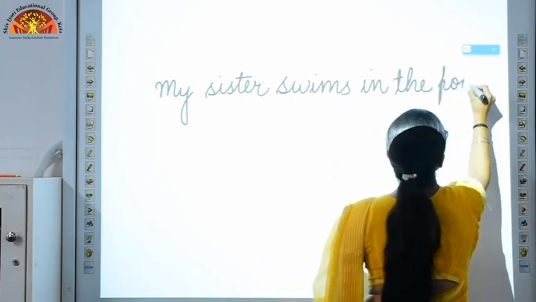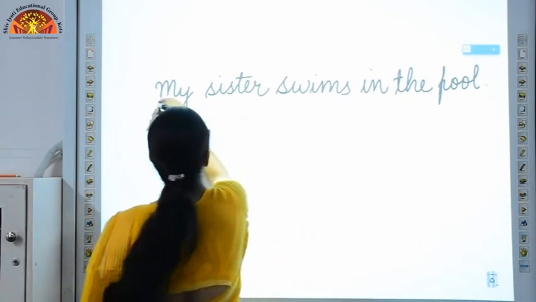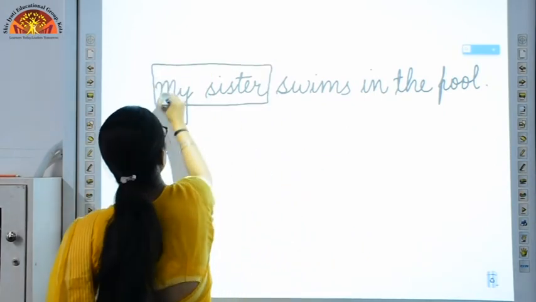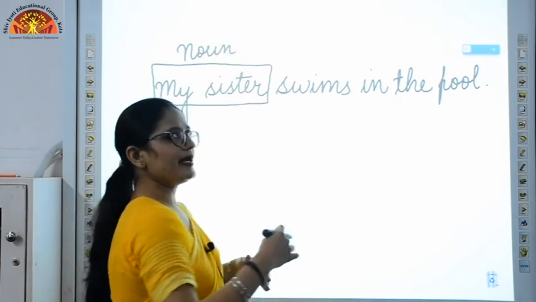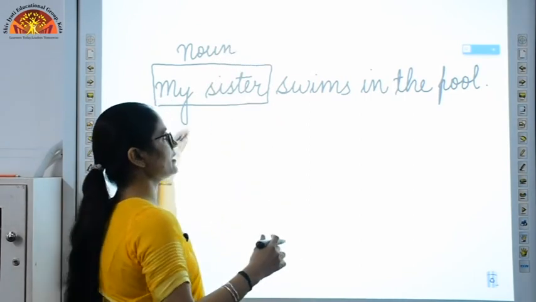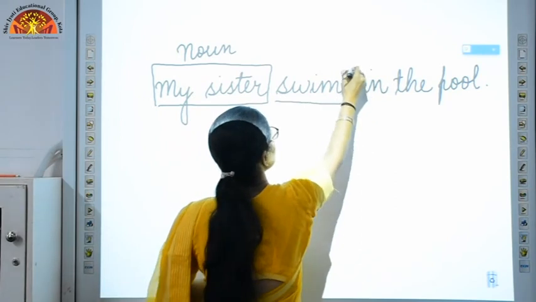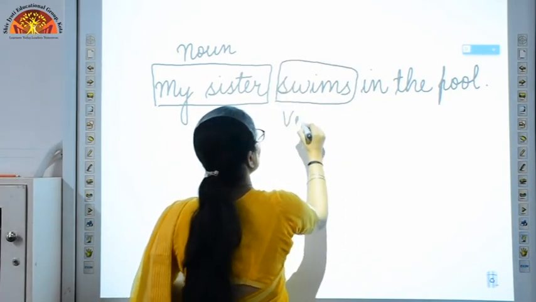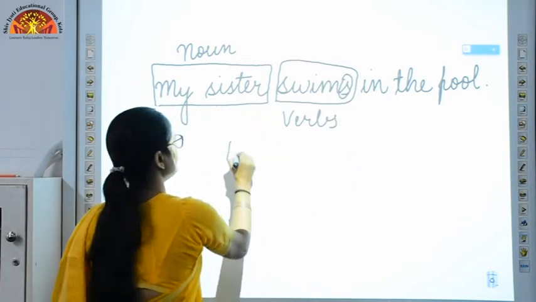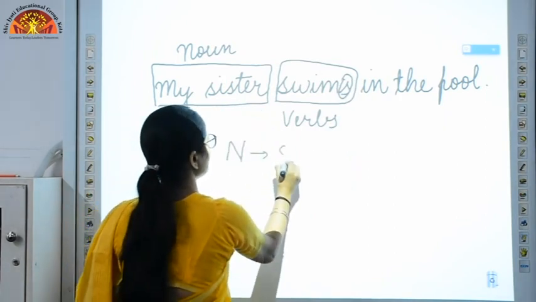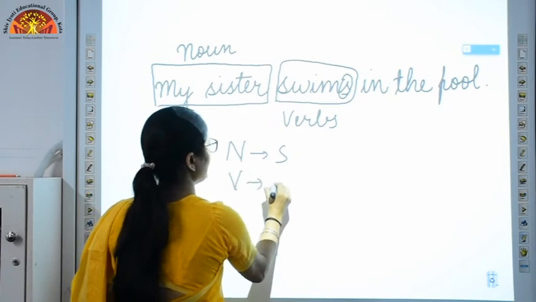Now in this sentence you can see my noun is singular. My sister, this is my noun. Now it is singular, as I can say my sister, Meri Behan. Swims is an activity, this is my verb. Okay, now you can see it is carrying S with it. So when the noun is singular, your verb will carry S.